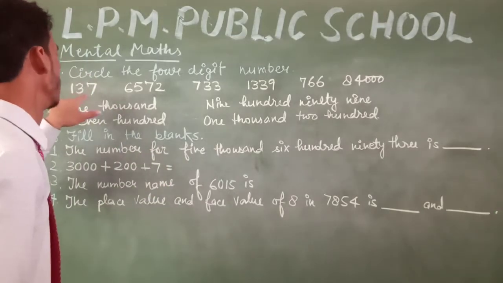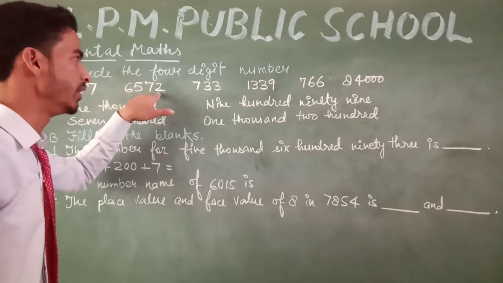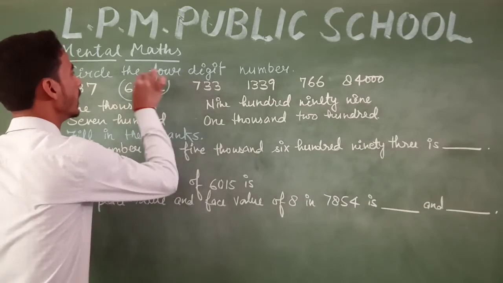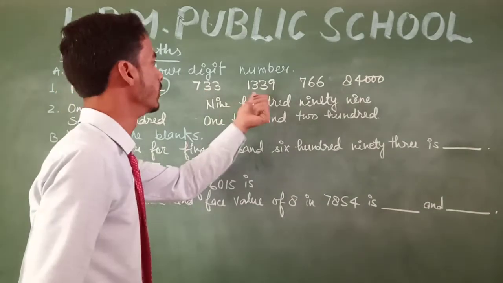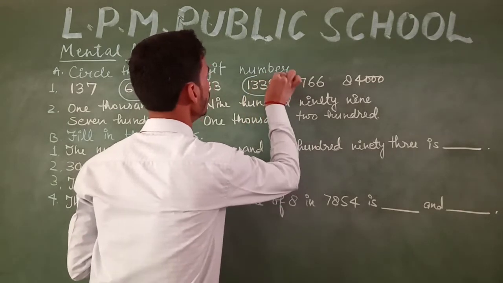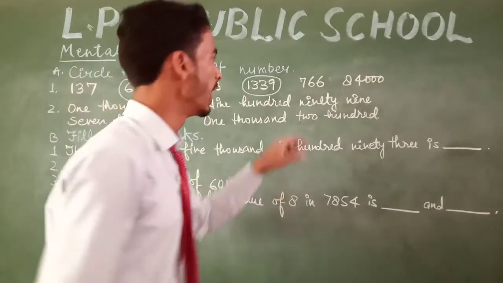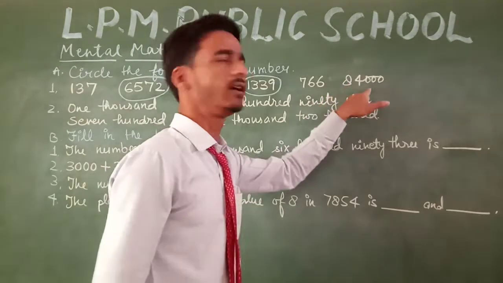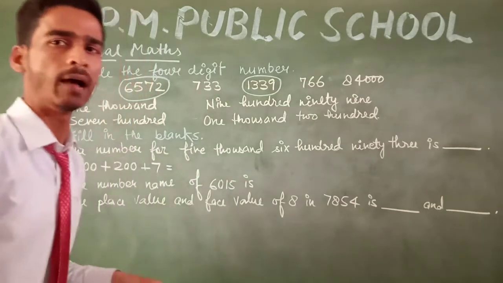In this, 147 is a 3-digit number. 6572 is a 4-digit number, so we have to circle it. Okay, and the next is 703, that is a 3-digit number. 1309 is a 4-digit number. We can count that there are 4 digits. And the next one is 766, that is a 3-digit number. And 8400, there are 1, 2, 3, 4, 5 digits. So we have not circled it.